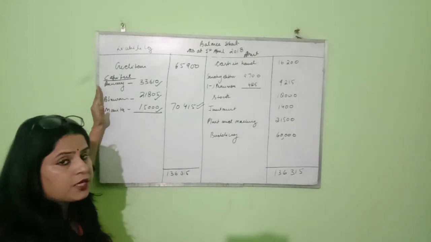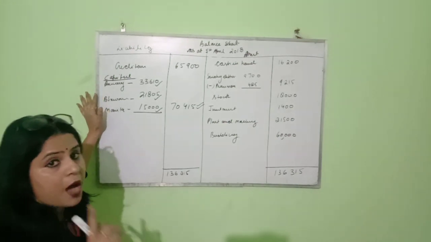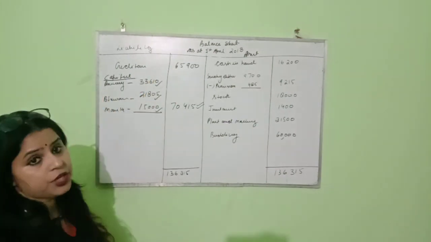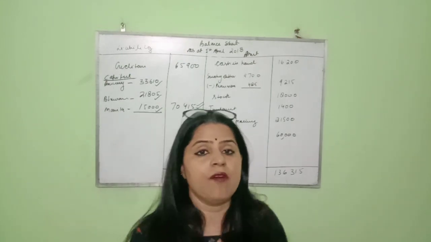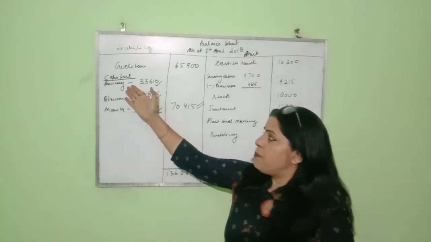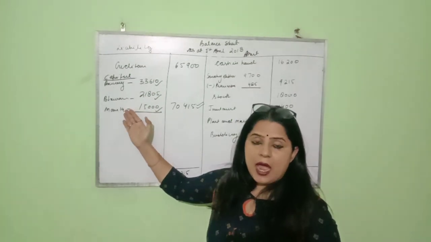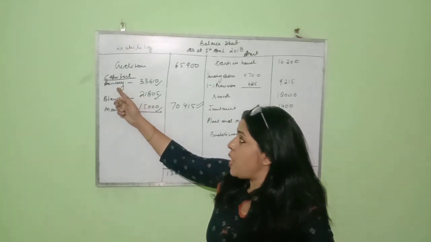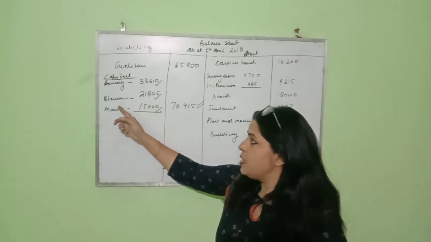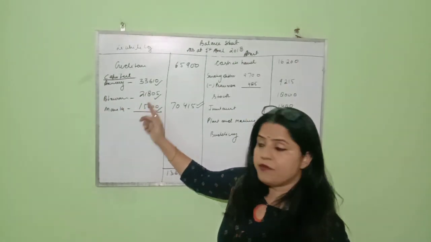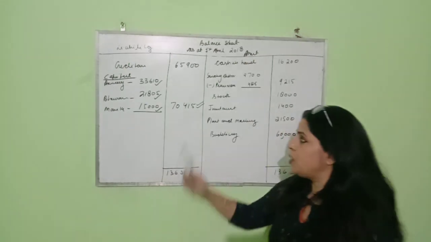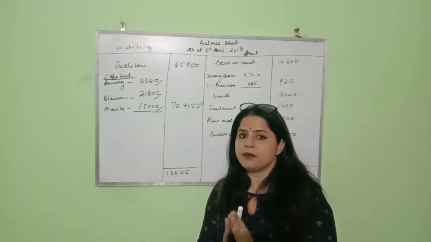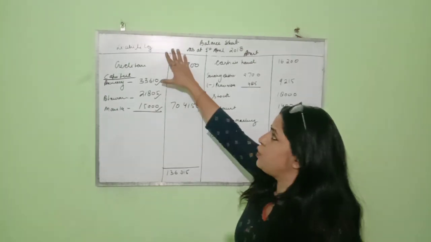If you see your old balance sheet, Anurag and Bhavana's capital is given. But now we are preparing the new balance sheet, and in the new balance sheet there are 3 partners, Anurag, Bhavana and Monica. So I recorded the capital of the partners, taken from the partners capital account, closing capital. Anurag's closing capital is 33,610, Bhavana's capital is 21,805 and Monica's 15,000. Total in the outer column, 70,415.